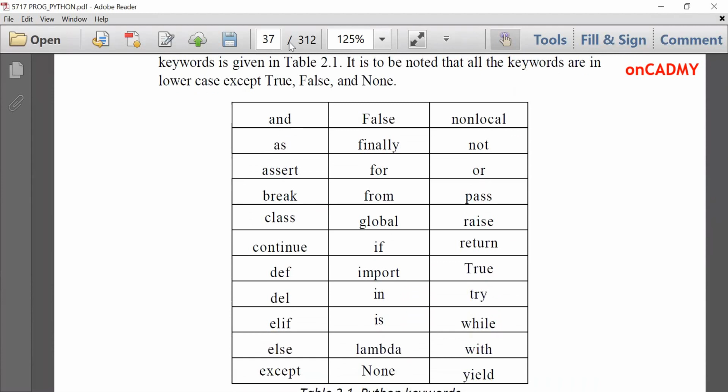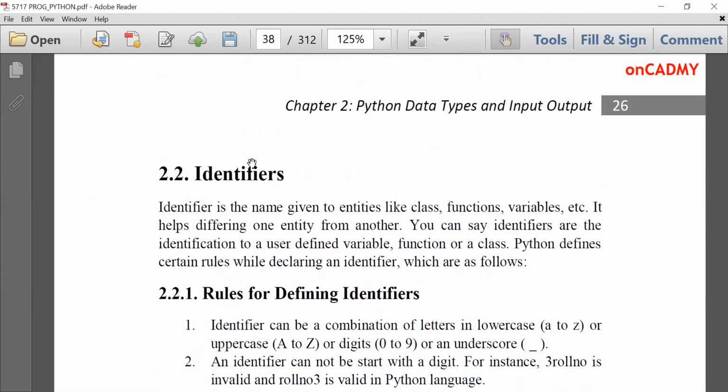So these are various keywords which are used by the Python language, which are given by this table. Some of them we'll use during our programming. Actually, most of them we'll use during our programming exercises and during our course in various subsequent chapters. So we will learn them gradually while using them. Now move to the next part, identifiers.